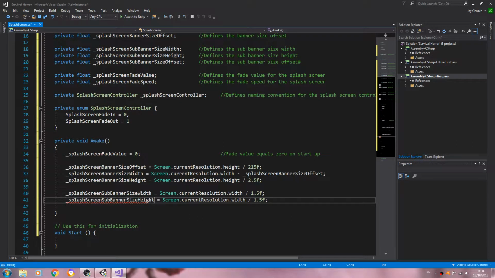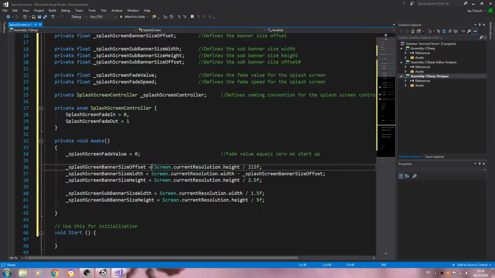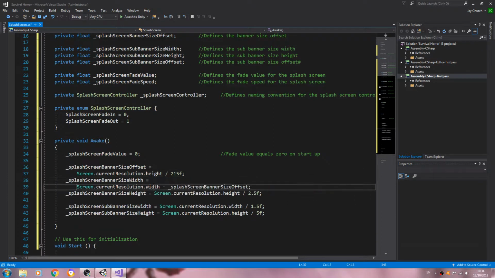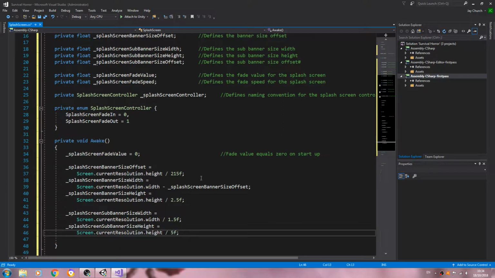And now we'll go to the height. Change it here also, and divided by 5f. Might be better breaking these up for commenting.